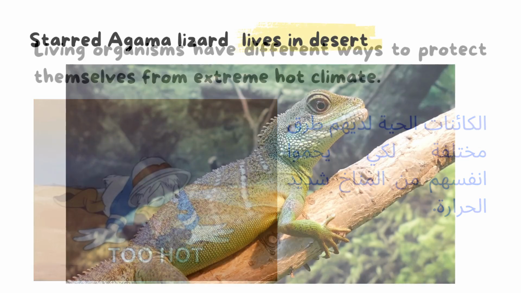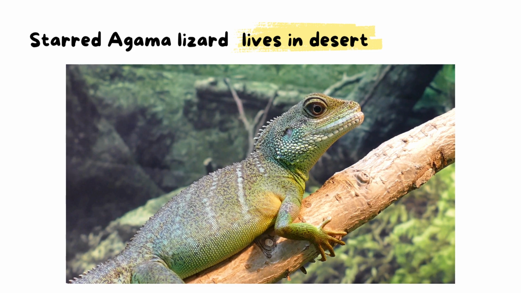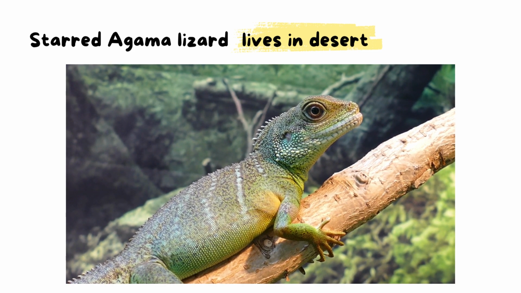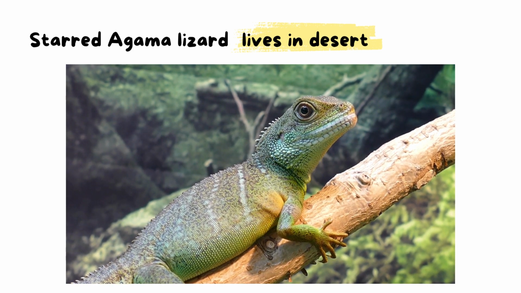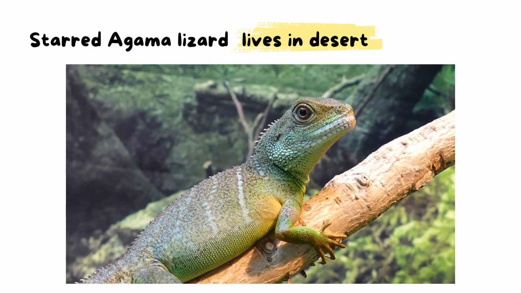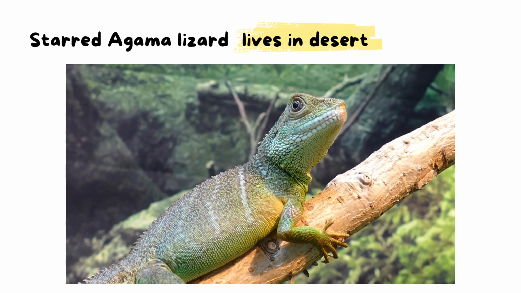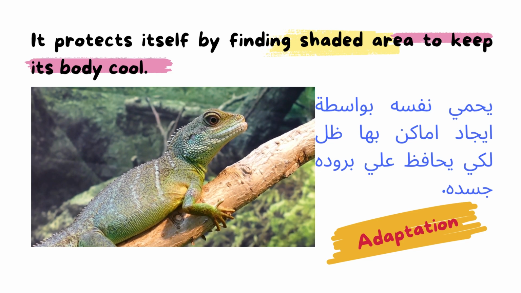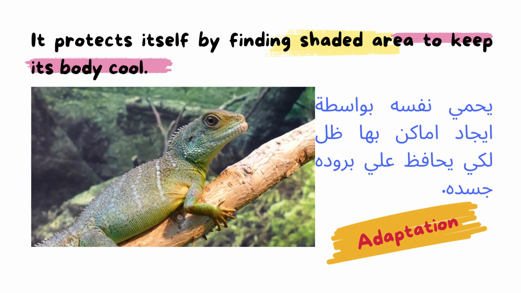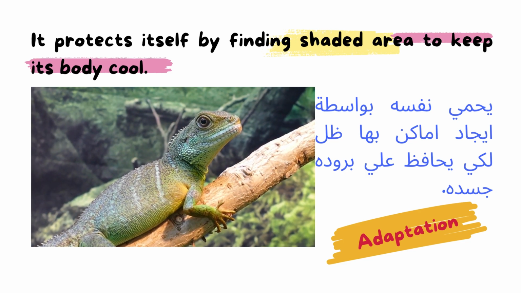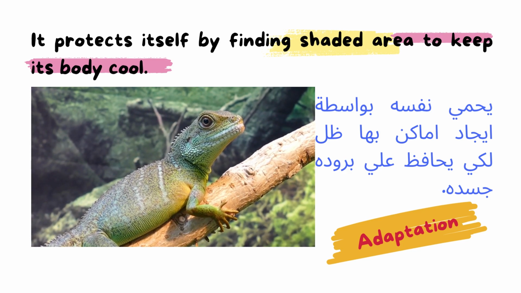So now we have the first example, the starred agama lizard. This is a lizard that lives in the desert, and we know that the desert is very, very hot. So this starred agama lizard protects itself by what? Finding a shaded area to keep its body cool. This is an adaptation to the extreme hot climate.